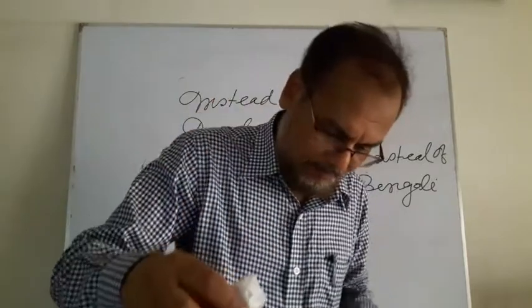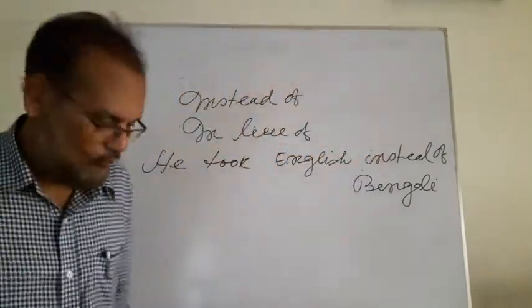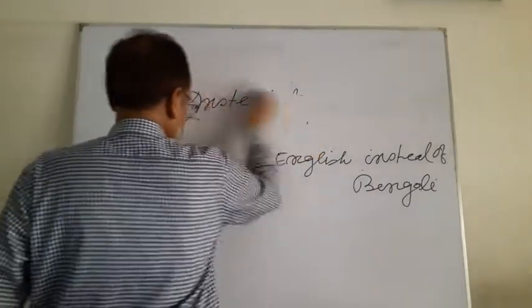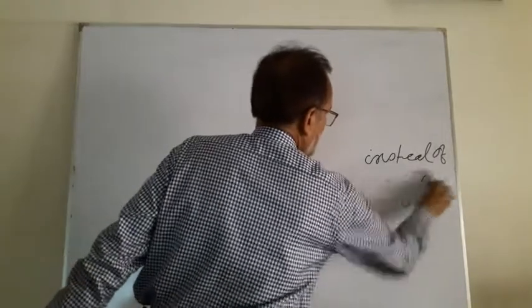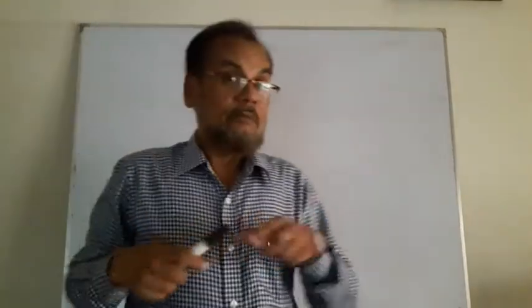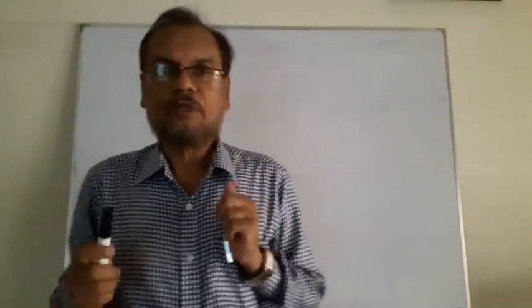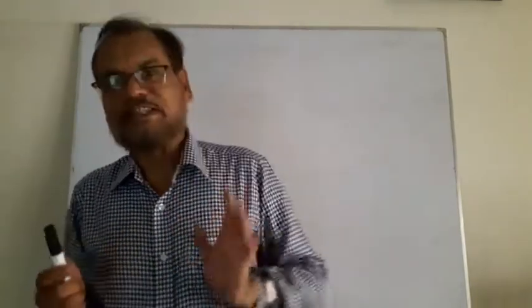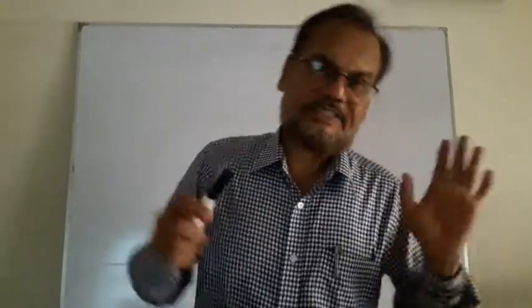Now, because of, on account of, owing to, due to. Four words are there. Remember, four words are there. Because of is used before the possessive case, and on account of, the same.